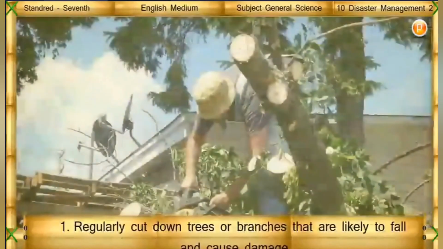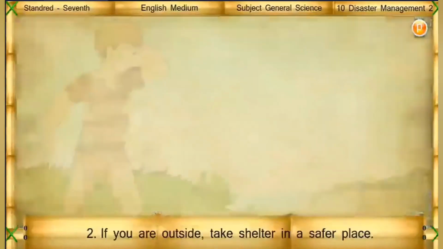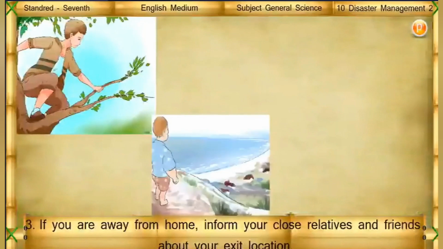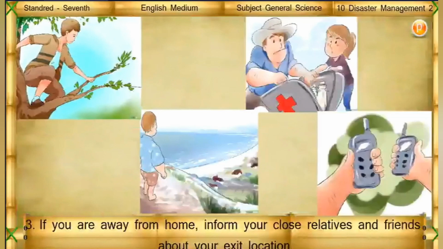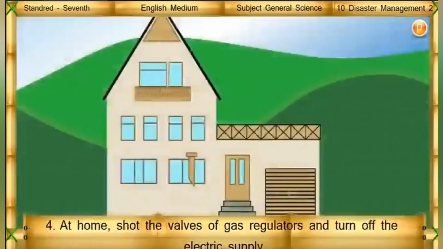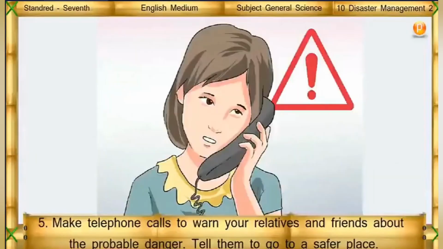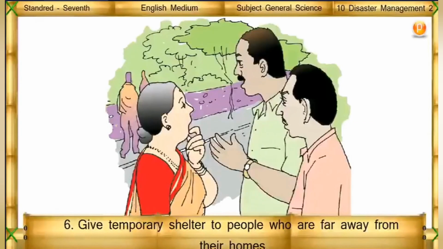Try this. Regularly cut down trees or branches that are likely to fall and cause damage. If you are outside, take shelter in a safer place. If you are away from home, inform your close relatives and friends about your exit location. At home, shut the valves of gas regulators and turn off the electric supply. Make telephone calls to warn your relatives and friends about the probable danger. Tell them to go to a safer place. Give temporary shelter to people who are far away from their homes.